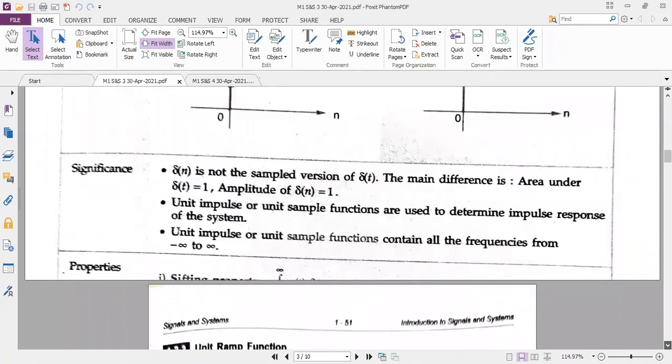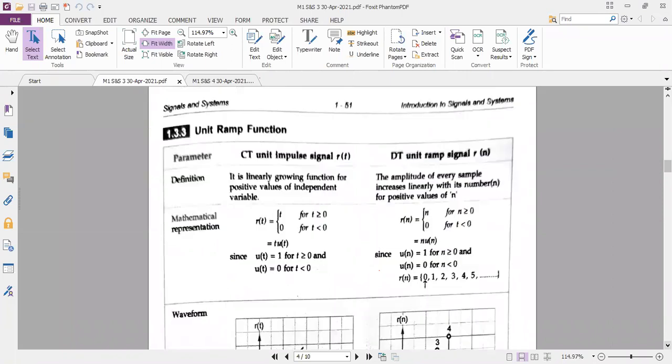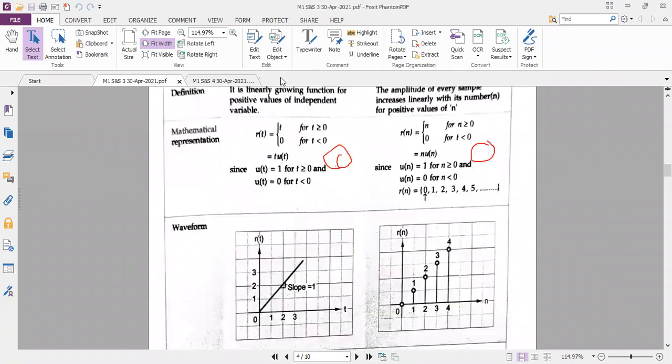So now coming to the ramp signal. Ramp signal, you know what is the notation for ramp signal? It is R of t. Okay, R of t. And for discrete it is R of n. You know ramp signal, how it looks like? I will show you the diagram, then come to the definition. The ramp signal is like this. It keeps growing like this.